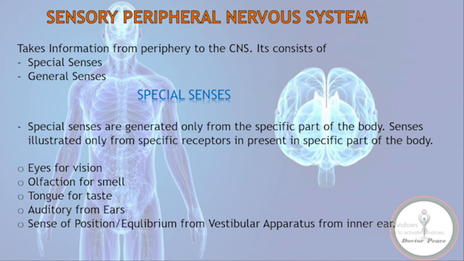Sensory peripheral nervous system. What does it do? It takes information from the periphery to the CNS, or we can say that these carry afferent signals to the CNS. It consists of special senses and general senses. The special senses are generated only from specific parts of the body, from specific receptors present in that part. Eyes for vision, olfaction for smell, tongue for taste, auditory from the ears, and sense of position and equilibrium from the vestibular apparatus of the inner ear are all considered special senses.